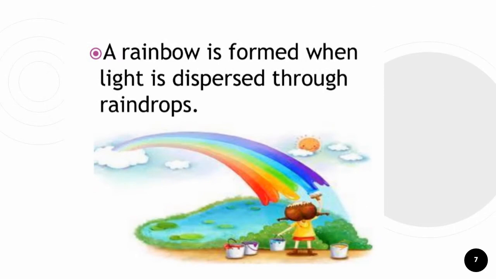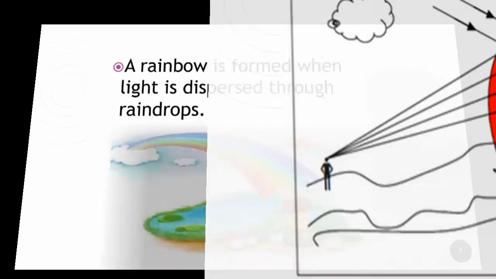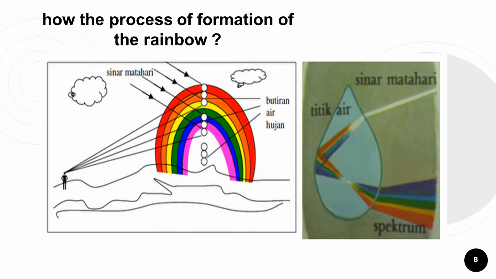In everyday life, an example of dispersion is a rainbow. How is the rainbow formed? A rainbow is formed because of the refraction of sunlight. These rays move from one medium to another medium, namely water droplets in the atmosphere. The process of the rainbow is that when the sun hits the rain, the light changes direction by the water droplets in the air.